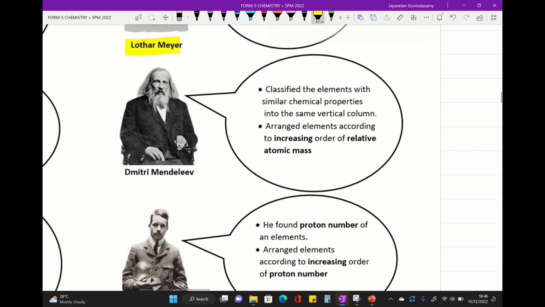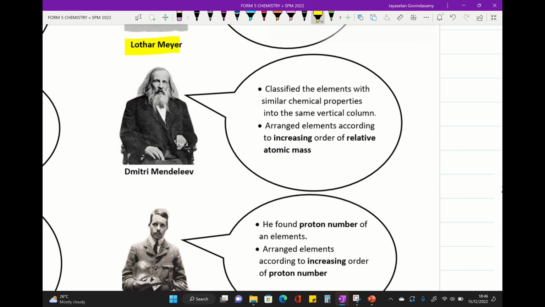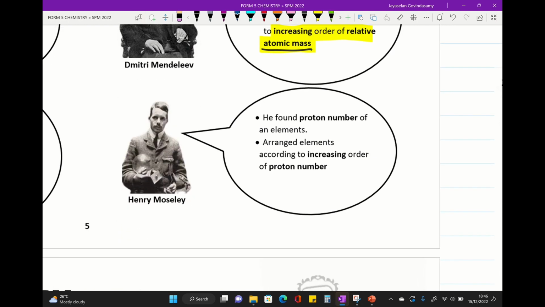Dmitri Mendeleev classified elements with similar chemical properties into the same column. He arranged the elements according to increasing order of relative atomic mass. So we go for the last person. Henry Moseley is the person who found the proton number. He arranged the elements according to increasing order of proton number.